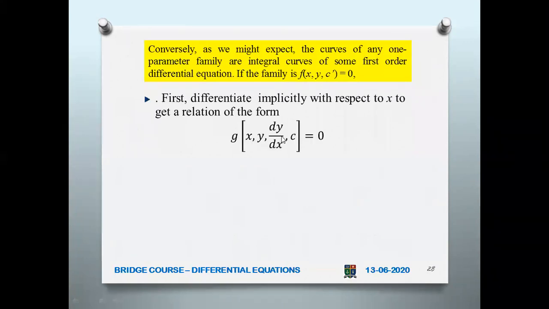So what we do, first differentiate implicitly with respect to x and get a relation of this form. First you differentiate this function f of x, y, c dash. Then you will have another constant, not the same constant. If you differentiate again, we'll get a function like this. When you differentiate, dy by dx, maybe y can be there, x can also be there, and another constant will be there. Because if you have y equal to 2x plus 3, that 3 will go when you differentiate, but from the 2x, you will get another constant as 2. That is why these two constants are different.